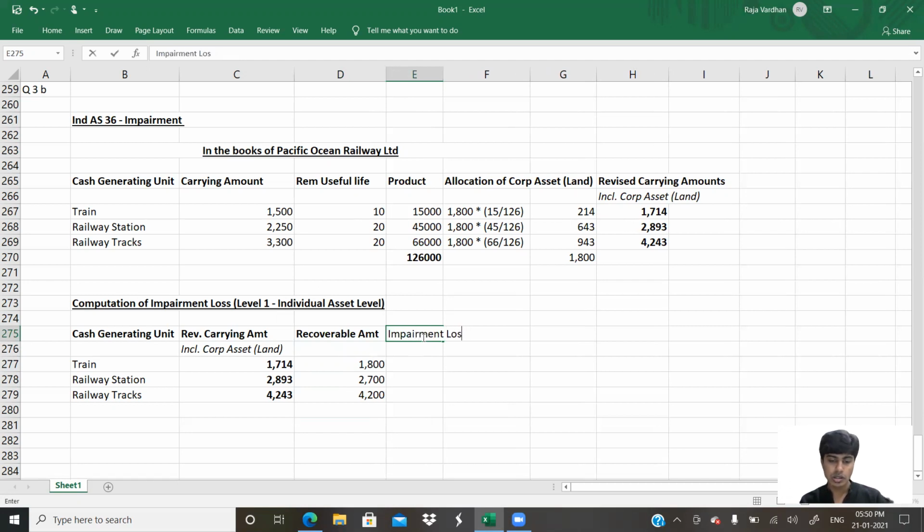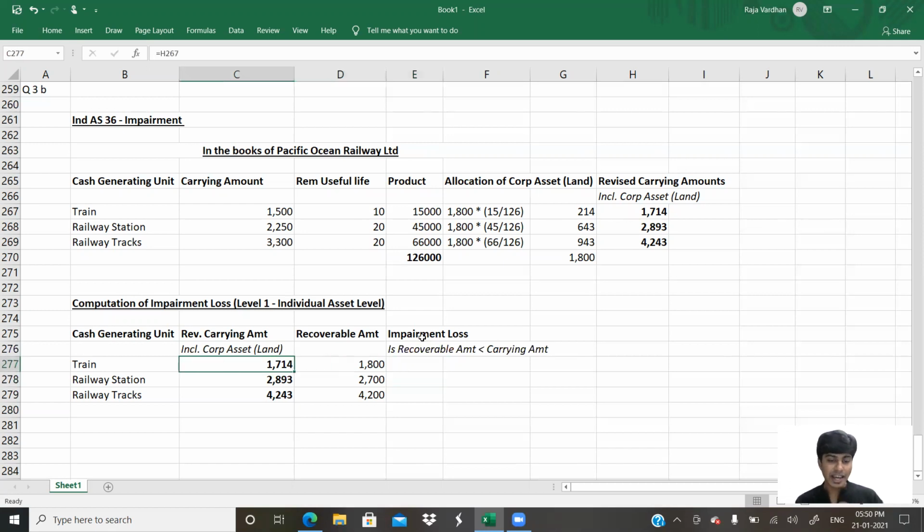Impairment loss. Important point: impairment loss comes into the picture when the recoverable amount is lesser than the carrying amount. Is the recoverable amount lesser than the carrying amount? That is the question. If the answer is yes, there is impairment loss. If no, there is none.